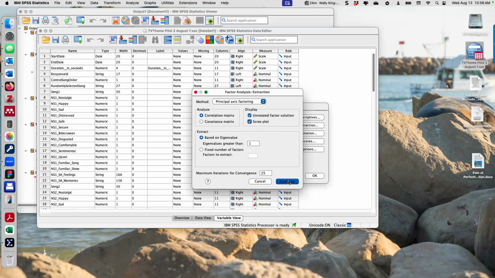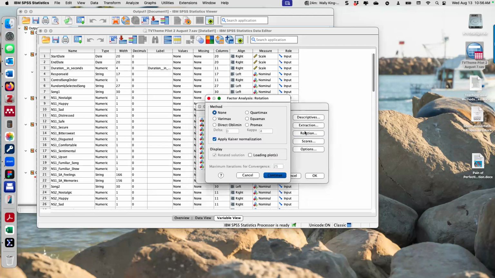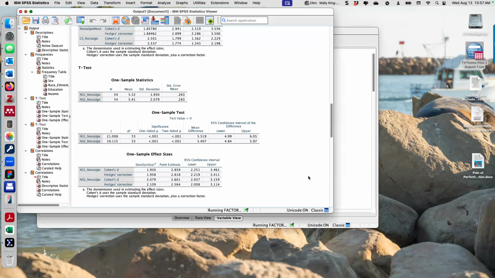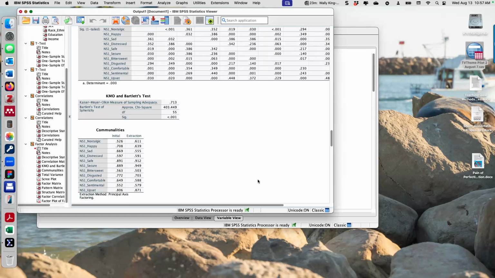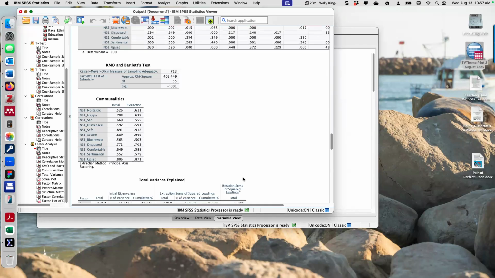And rotation. They're not independent, so direct oblimin. Okay, the plots. And here we go. That's just the correlation matrix. Bartlett's test of sphericity. And then we'll see.